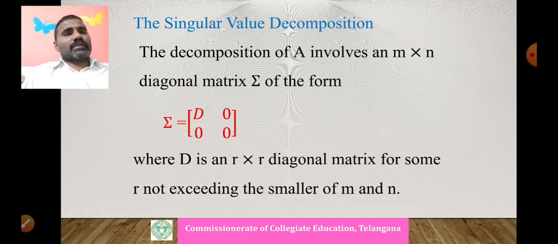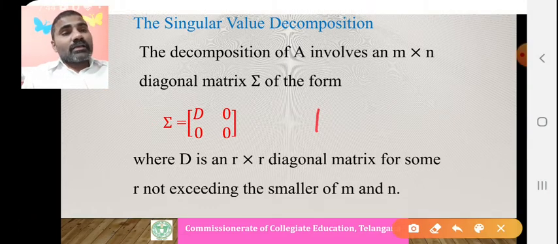The singular value decomposition involves a diagonal matrix sigma of the form [D 0; 0 0], where D is the r by r diagonal matrix. In the earlier case, we take r non-zero singular values. The diagonal entries of D are the non-zero singular values.